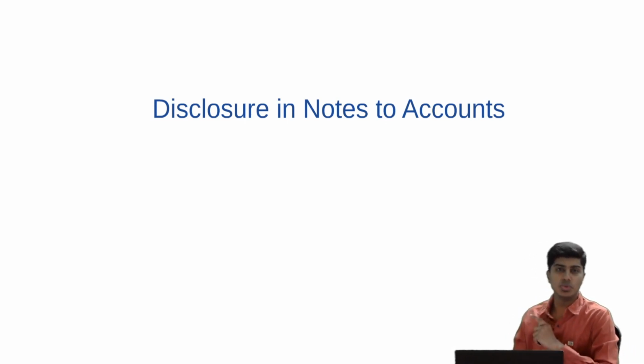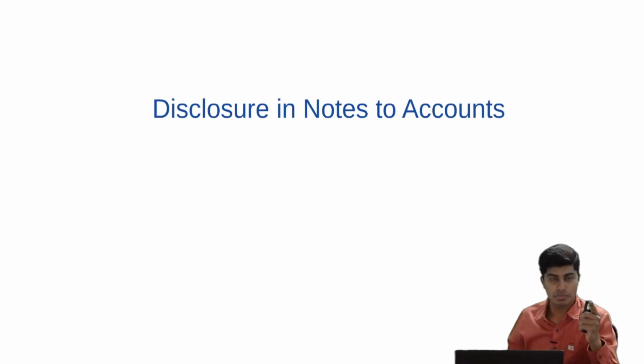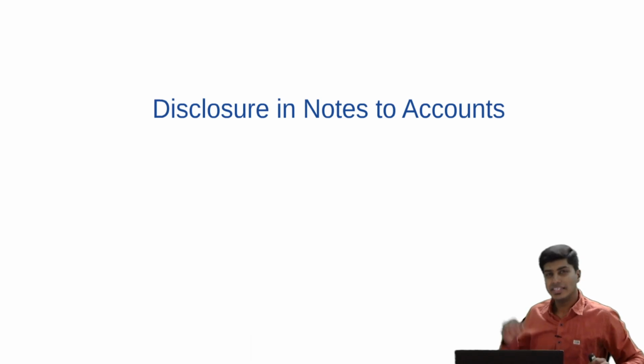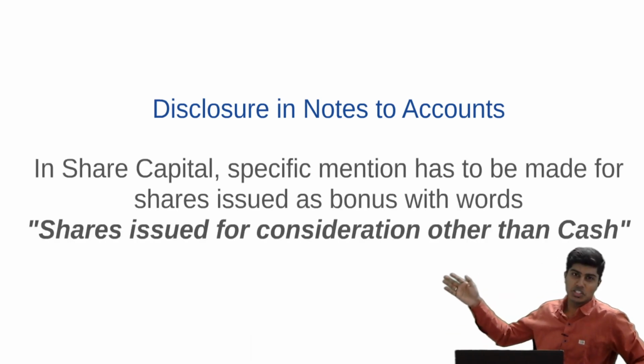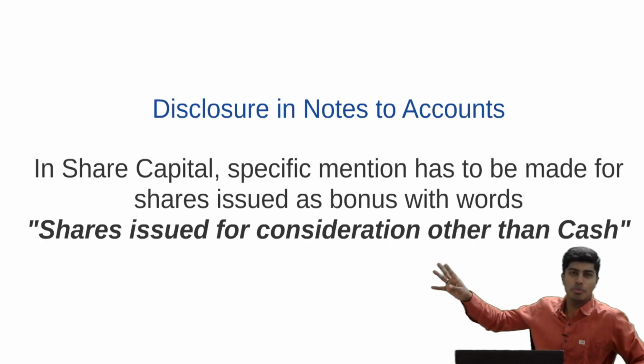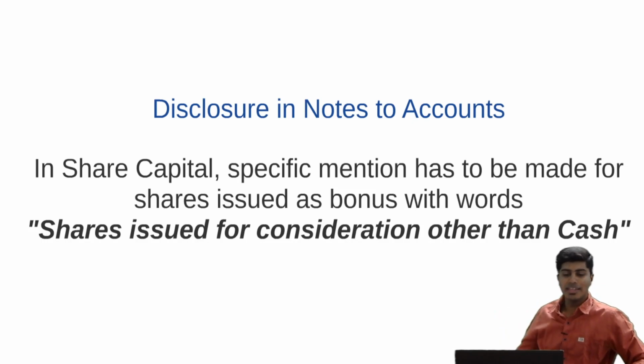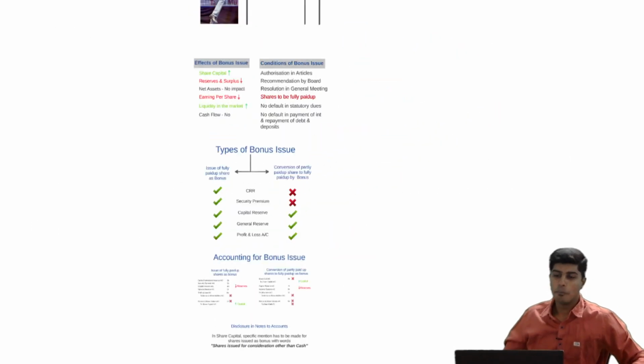If you fail to do this disclosure, you will definitely lose 2 marks in your answer scripts. So please do ensure that in the balance sheet that is prepared after bonus issue, you would make the disclosure that out of the above mentioned shares, so many number of shares have been issued by way of bonus issue, that is by way of capitalization of reserves. And this, my friends, is bonus issue.